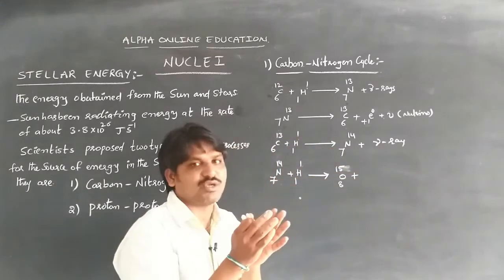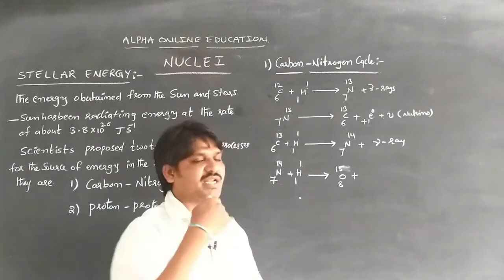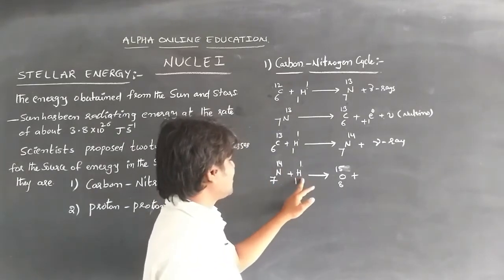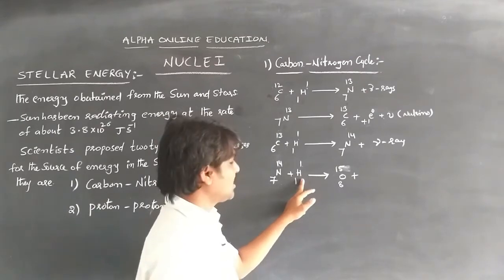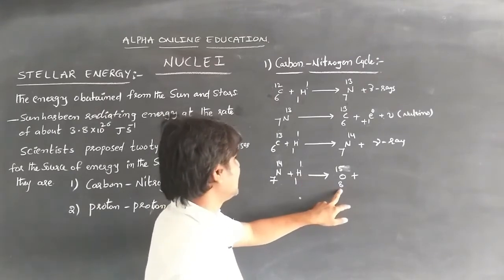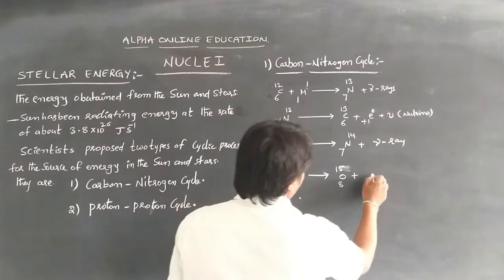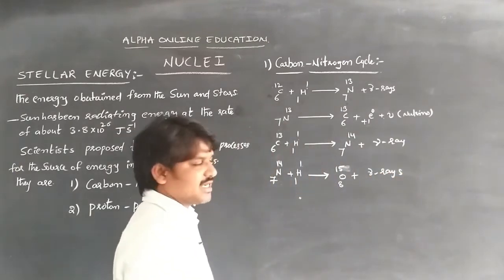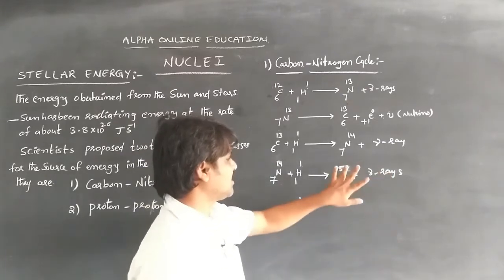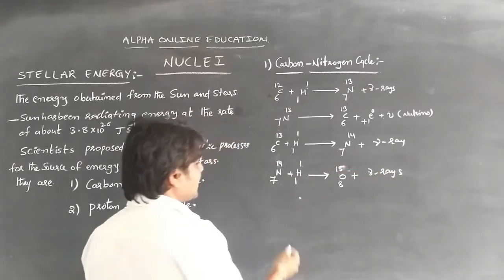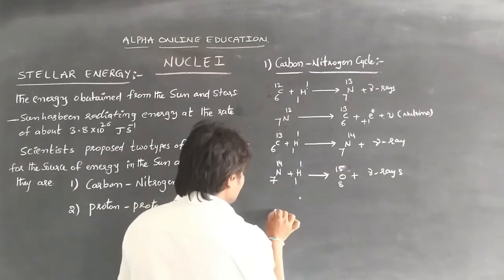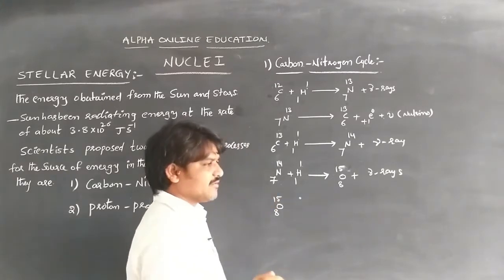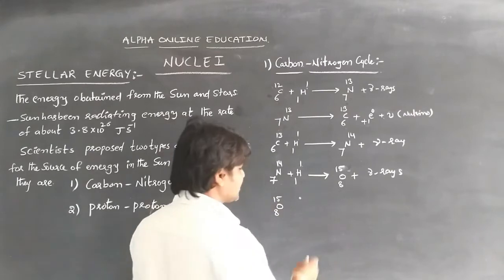When they combine, the nuclear fusion process takes place and some radiation energy is emitted. In 7N14, the stable nitrogen, by colliding with one proton, the unstable oxygen atom is released with gamma rays. Whenever the fusion process is going on, some energy is released, so gamma rays are emitted. And here the unstable oxygen atom again decays, because it is unstable, to become stable.